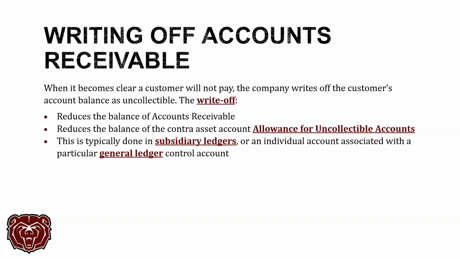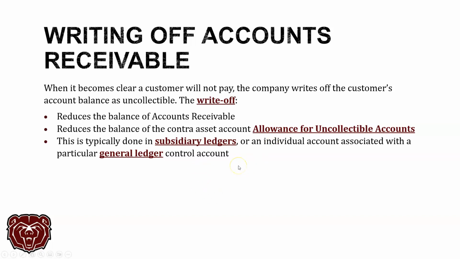So when it becomes clear to us, when we have exhausted all efforts to collect from a customer, and it becomes abundantly clear that we are no longer going to be able to collect that customer's account, we are going to write that account off. We're going to write it off directly, okay? What this does, and know this, because you will be asked conceptual questions about this on your exam. What does a write-off do? It reduces the balance of accounts receivable, okay? The write-off reduces accounts receivable. We're taking it directly out of the AR because they no longer owe us that. It's going to reduce the balance of the contra asset account, okay? That allowance for uncollectible accounts also gets reduced, okay?